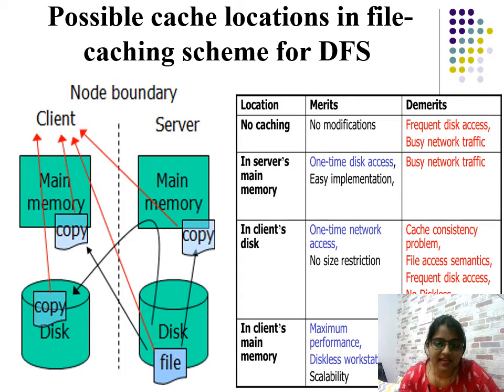Then in the client's main memory, if you put that copy into client main memory, you get maximum performance, diskless workstation and scalability. But client main memory will get full very easily. So these are the merits and demerits of possible cache locations in file caching for the distributed file system.